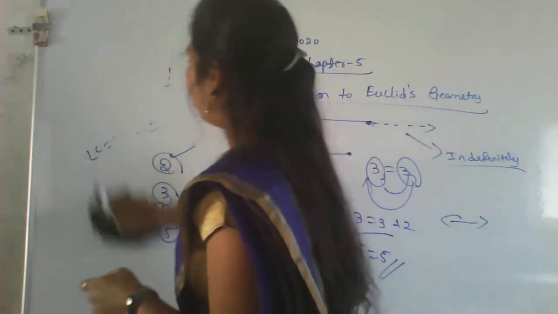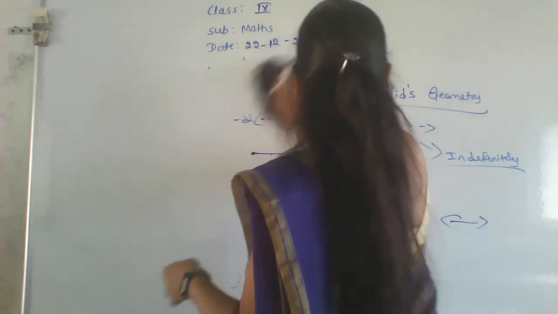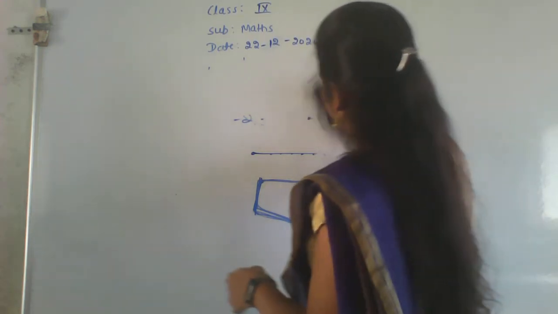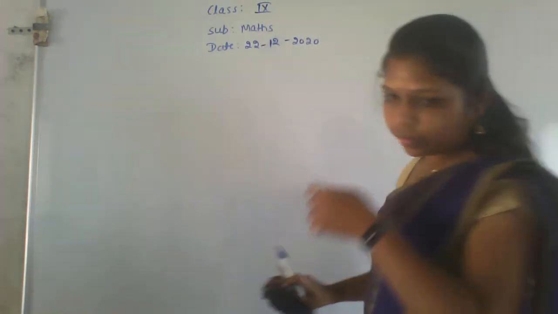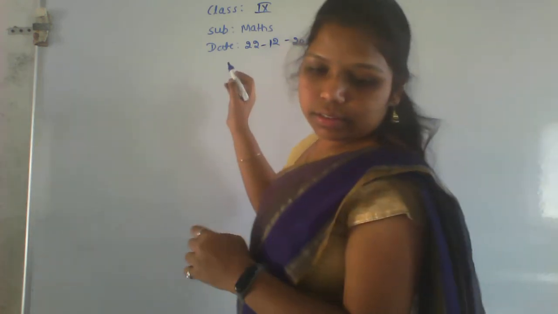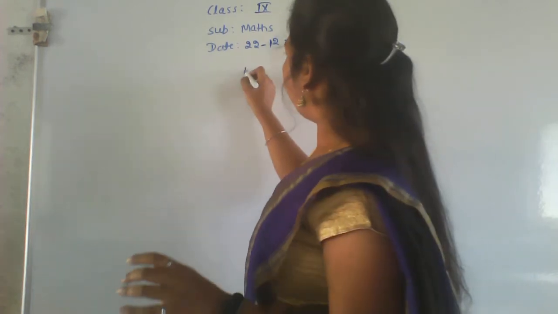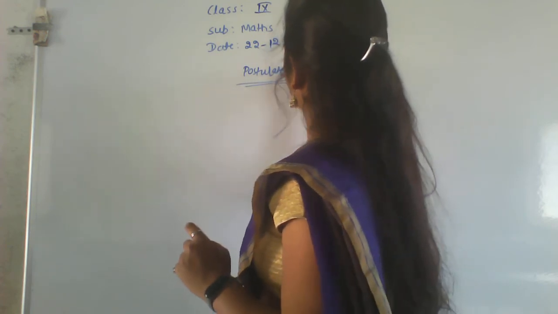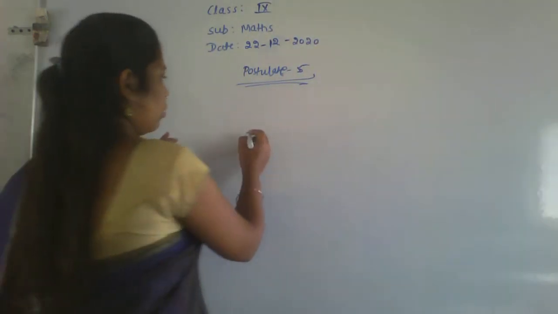Here, what is the meaning of that postulate? Postulate 5, and the given diagram also. In postulate 5, what is the meaning of the given?